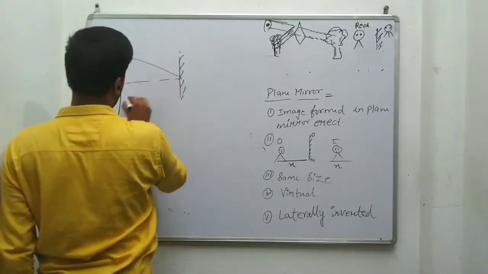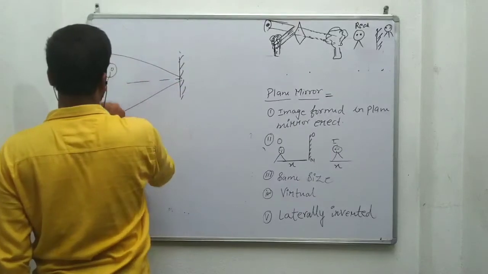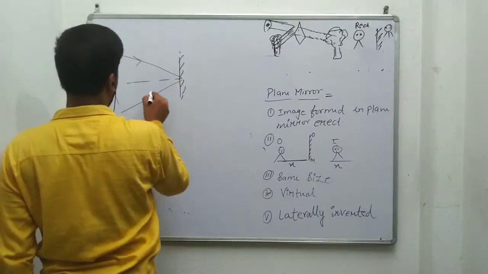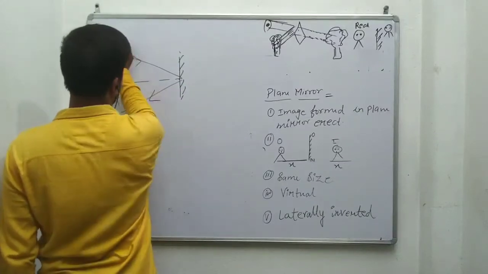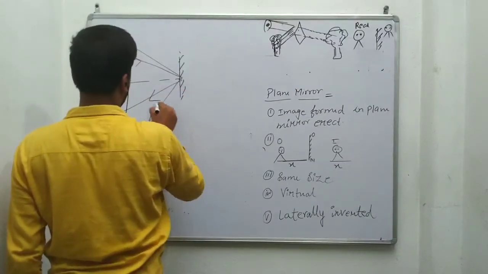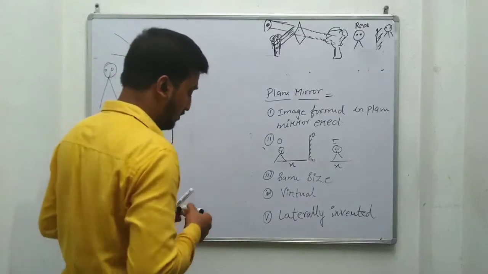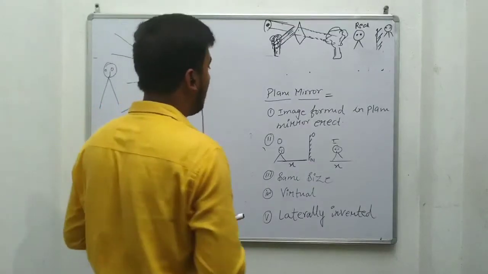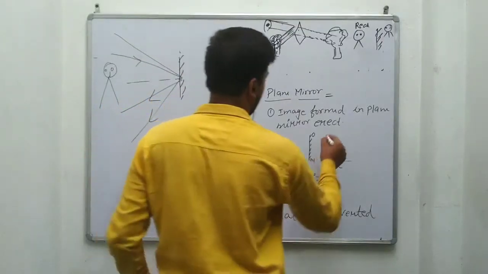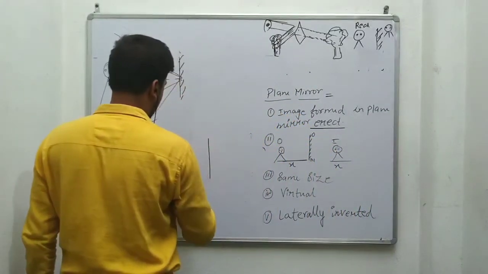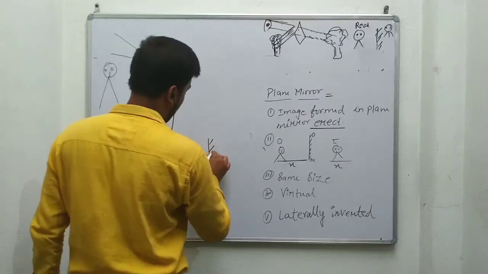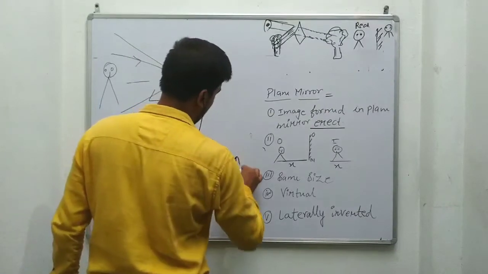This is the incoming ray or incident ray, and this is the reflected ray. The image formed by the plane mirror is always erect. If this is the object, the image formed by the plane mirror is erect in the same way.